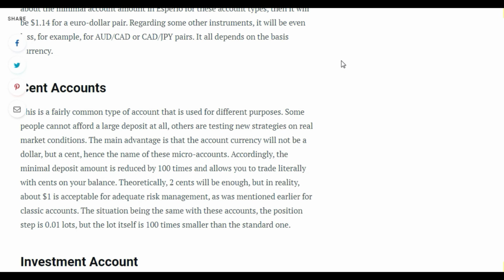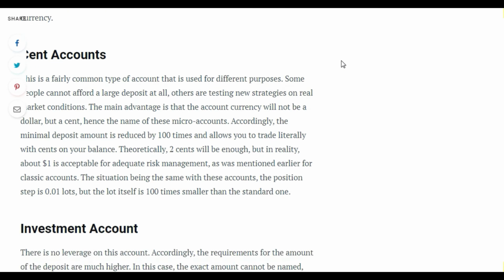The situation being the same with these accounts, the position step is 0.01 lots, but the lot itself is 10 times smaller than the standard one.